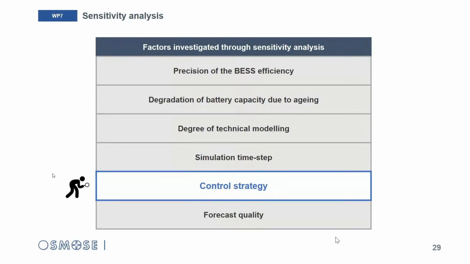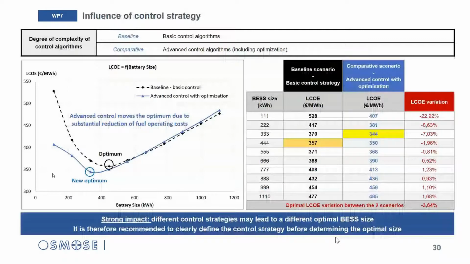No problem. So now the control strategy. For assessing the influence of the control strategy, we compared the use of 2 different control algorithms for the same application. So here it is for the hybrid microgrid case. The baseline is performed with some basic control algorithm, which has the function of starting the fuel generator when the battery is almost empty.